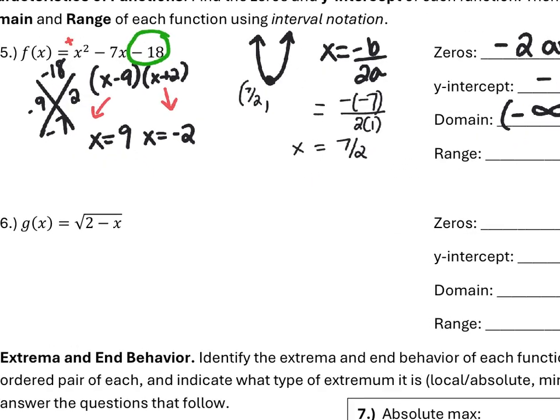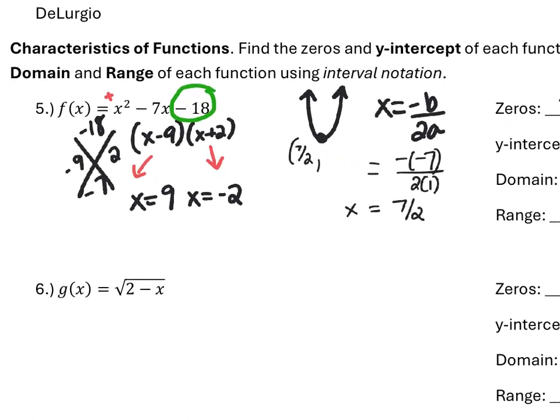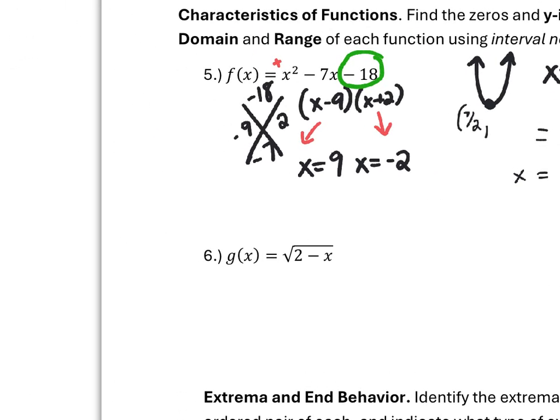So I get to plug in my fraction value to my original function. I'm going to do that over here. So we get 7 over 2 squared minus 7 times 7 over 2 minus 18. On your quiz, or on your test, you can expect to see a fraction like this, and I will expect to see a fraction in your answer rather than a decimal. I do not ever want to see repeating decimals or irrational decimals. My hope is that you will figure out the fractions.